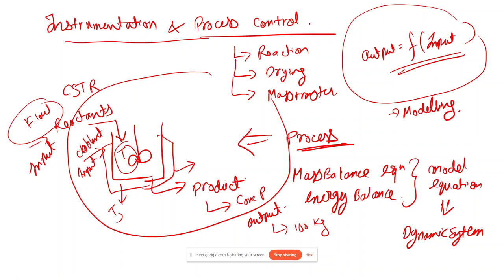Now if I want to control the formation of this product, or the conversion, I can change the cooling jacket temperature, via which the temperature of the reactor would be changed, and ultimately the product can be changed. So by changing the temperature of the jacket, I can control the concentration or the flow rate of the product, whatever desired quantity I need to control. This kind of loop we can call a closed loop, and this entire phenomenon is known as process control.